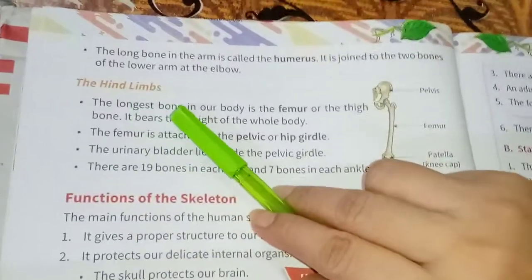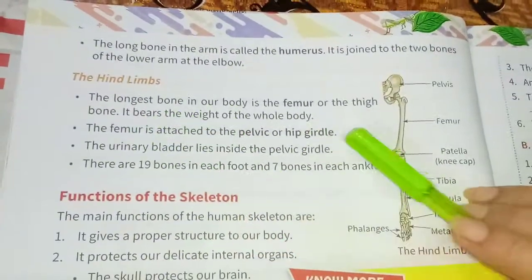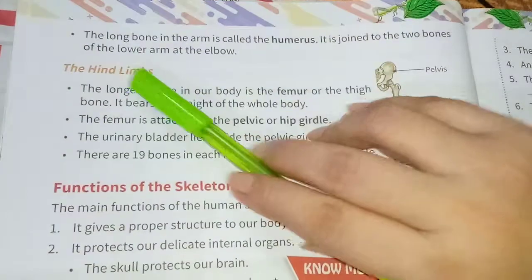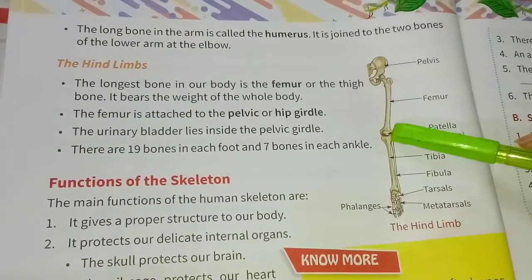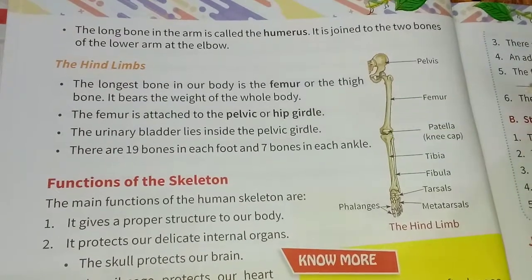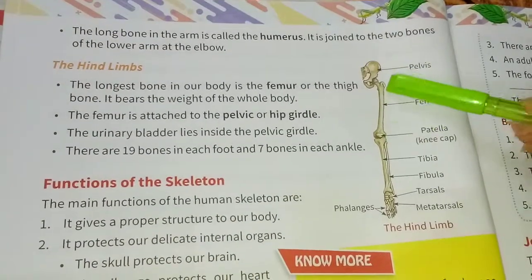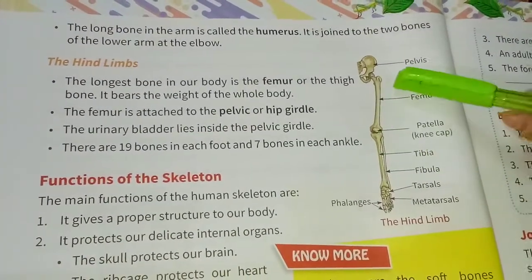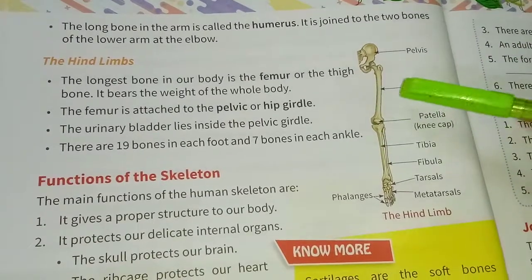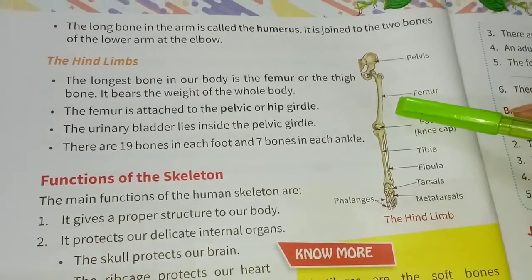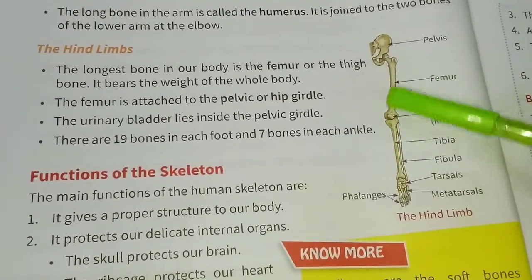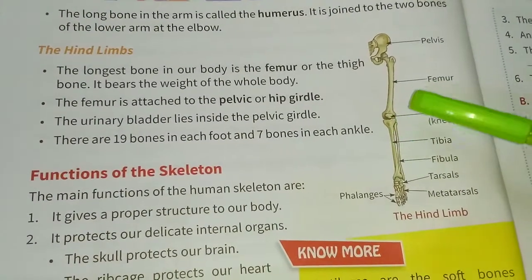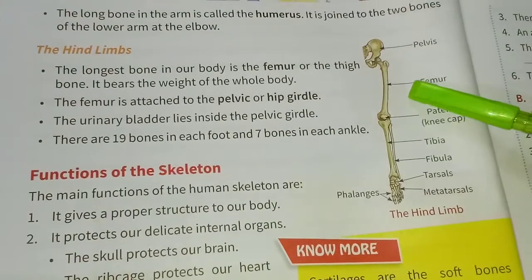Next, the hind limbs, meaning the leg bones. The longest bone in our body is the femur, the upper bone of our leg. It is also called the thigh bone. It bears the weight of the whole body.